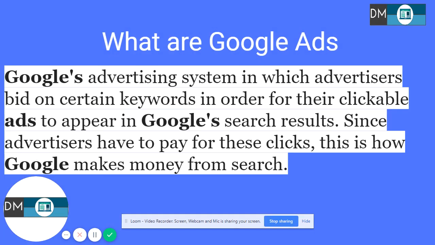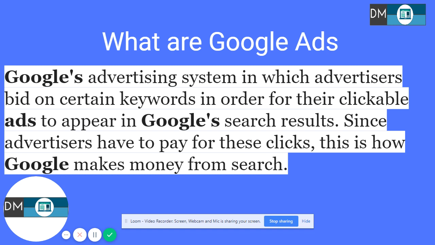Google's advertising system, in which advertisers bid on certain keywords in order for their clickable ads to appear in Google search results. It means that every time a user comes to Google to ask Google to show their ads on its search engine results page, they are bidding on certain keywords. They are saying that I am willing to give this much amount for this particular keyword. Just give my ad on your search engine results page. So they are telling Google that I am willing to pay this much amount for this keyword.